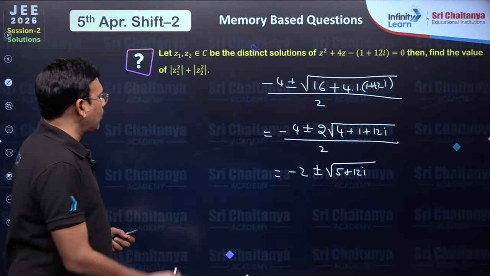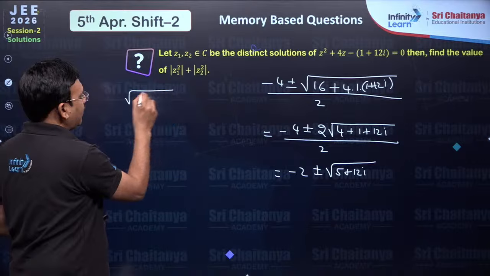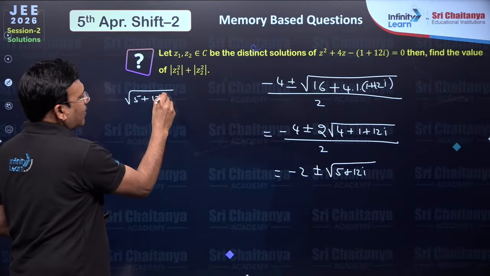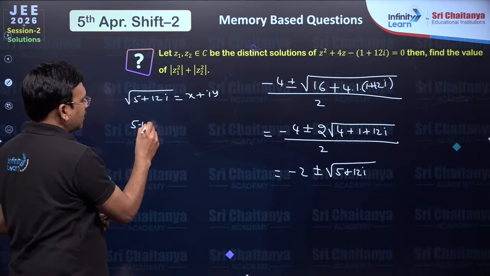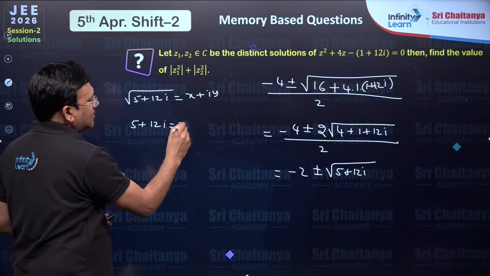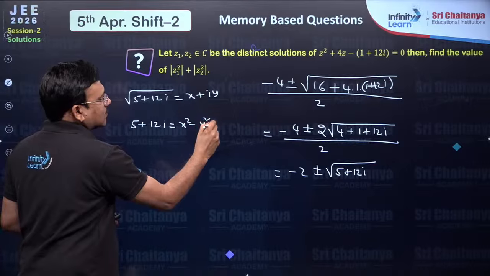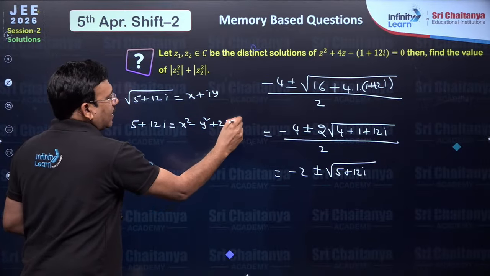What can you say about finding the square root of 5 plus 12i? Square root of a complex number, let it be x plus iy, square on both sides. 5 plus 12i is x square minus y square plus 2xyi.